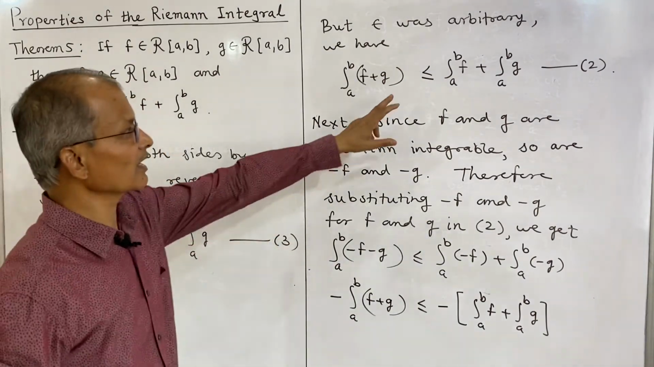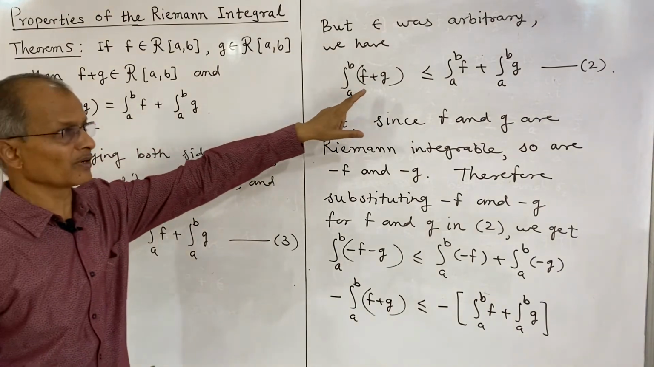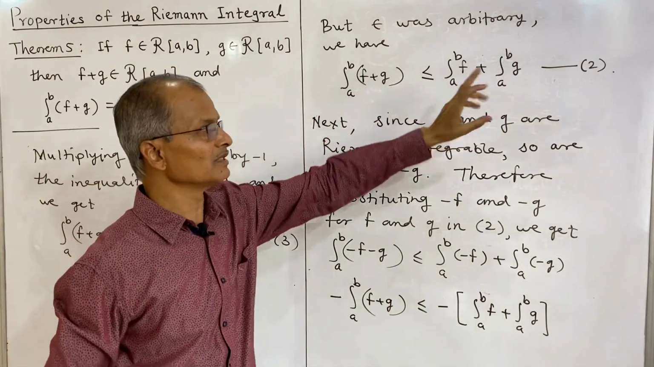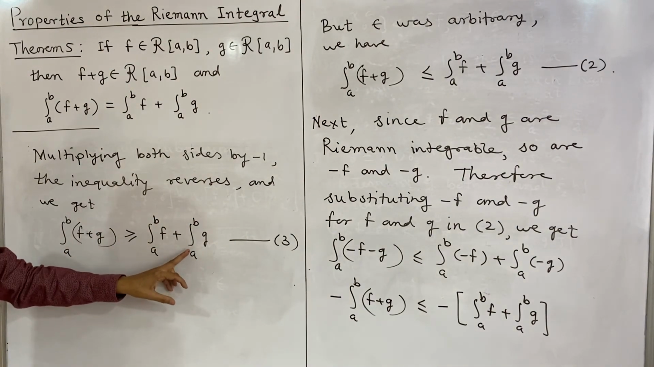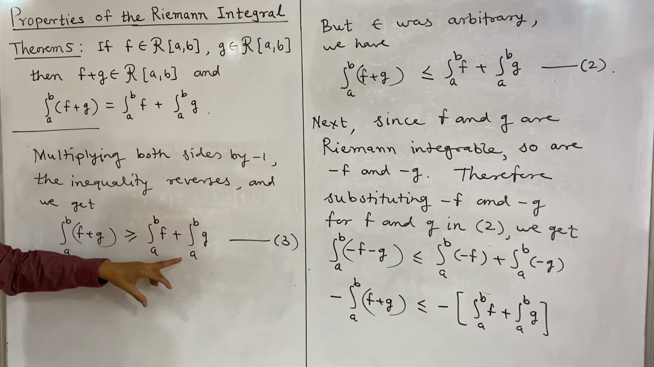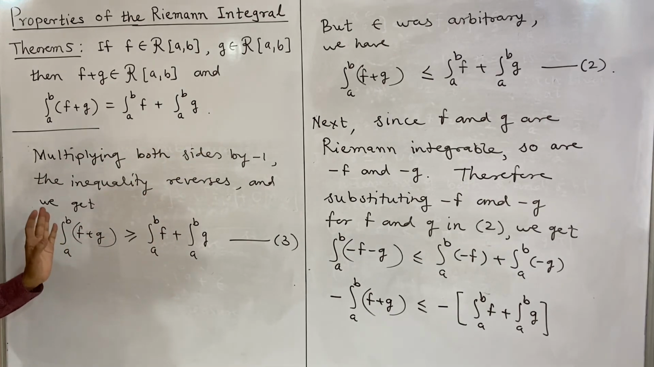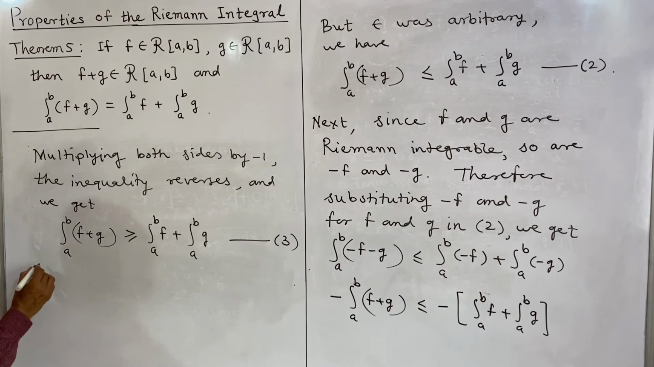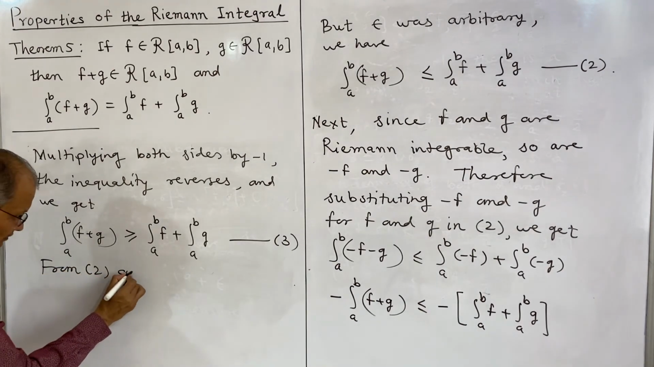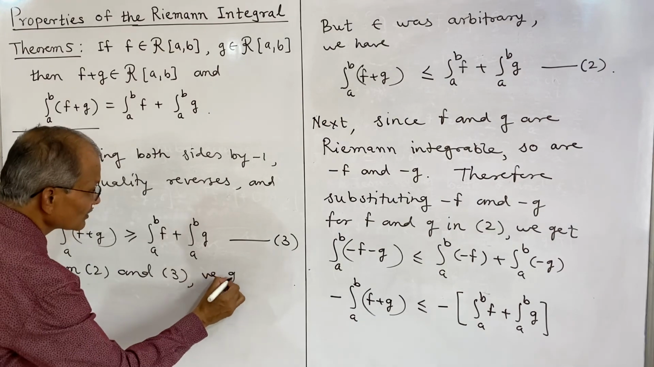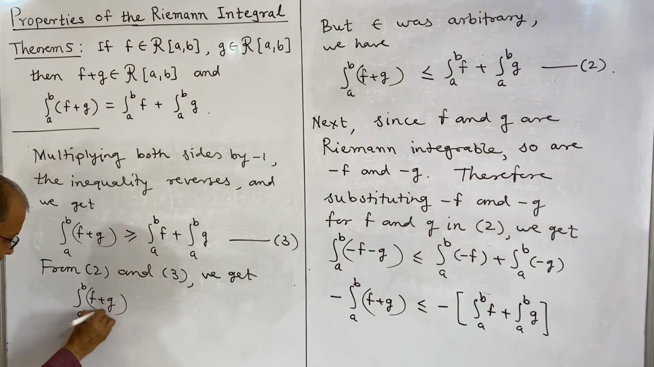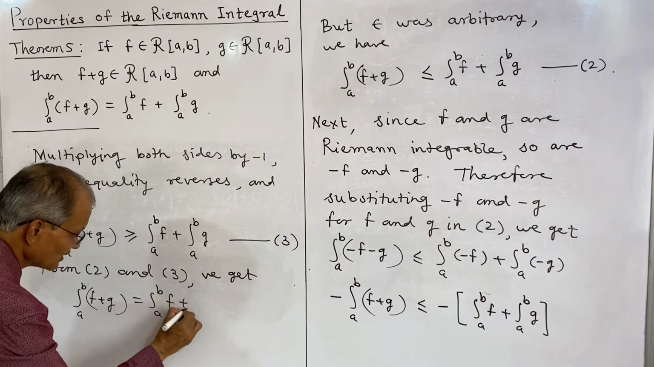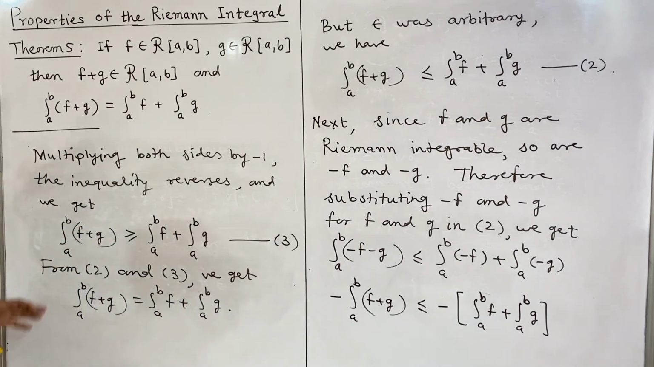Now you see what the second result is. Our second result is that integral a to b of f plus g is less than or equal to integral of f plus integral of g, and the third result is that integral of f plus g is greater than or equal to integral of f plus integral of g. When both 2 and 3 hold, a quantity that is less than or equal to and greater than or equal to another means the two quantities must be equal. Therefore from 2 and 3, we get integral a to b of f plus g is equal to integral a to b of f plus integral a to b of g, and this proves the theorem.